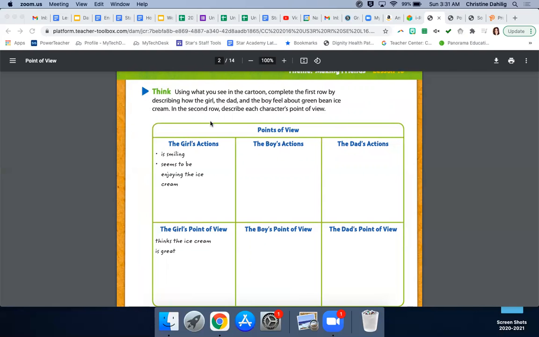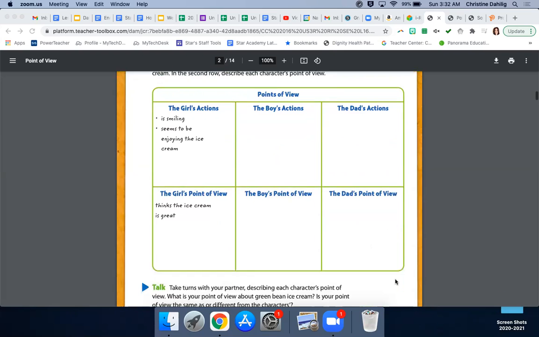So in this organizer, we have the girl's actions, and of course, she's smiling and she seems to be enjoying the ice cream. We're going to need to fill in the boy's actions and the dad's actions. And then the girl's point of view, of course, she thinks the ice cream is great. We're going to need to fill in the boy's point of view and the dad's point of view.